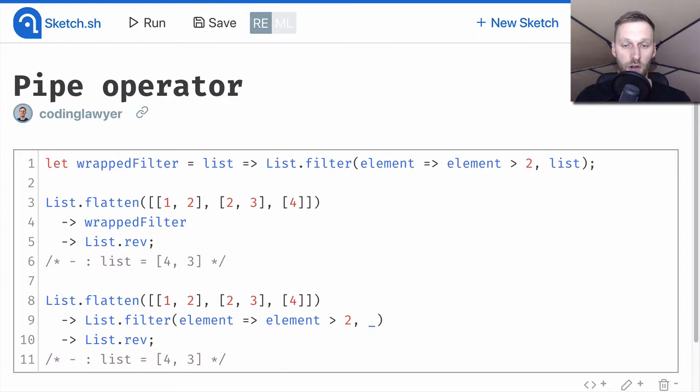The pipe first operator can be also written using different syntax. Let's take a look. As you can see, our code still works the same. It's just a syntax difference. However, this second version is now deprecated, so we should be using the first one.